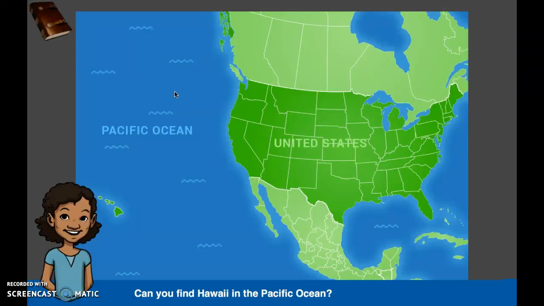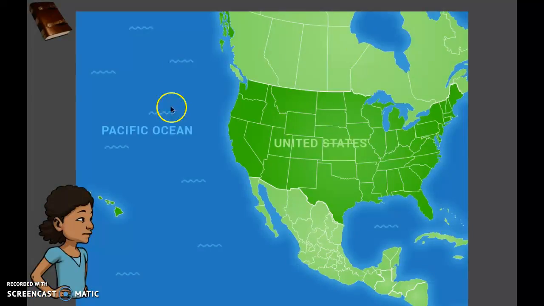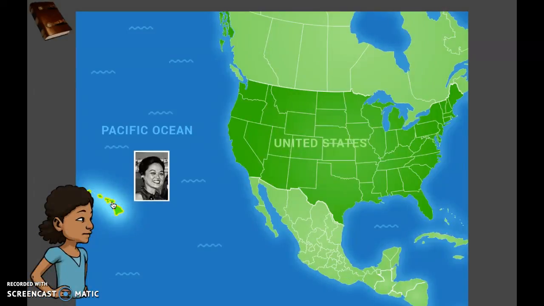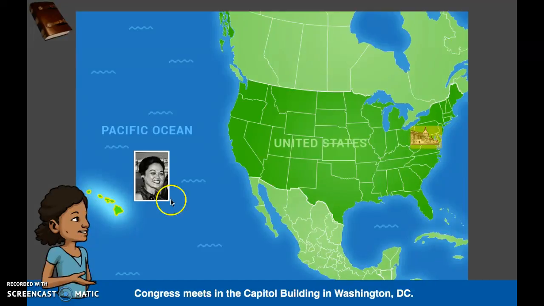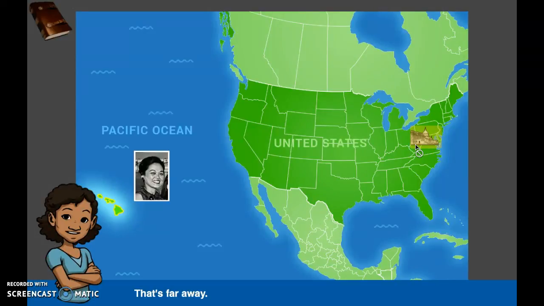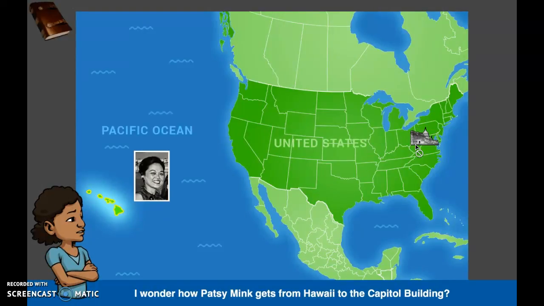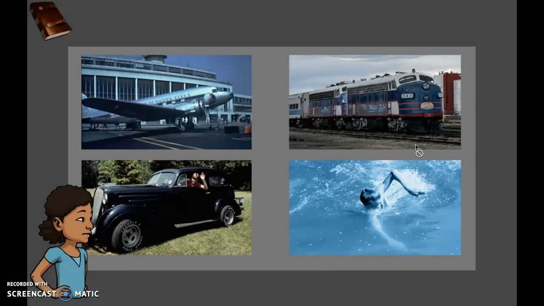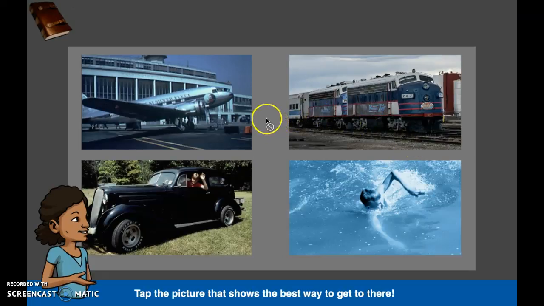Can you find Hawaii in the Pacific Ocean? So now we will find Hawaii and where Hawaii is located and we will click on it. Yes, that's Hawaii. Patsy Mink represents. Congress is in another country, Washington, D.C. That's far away. I want to help Patsy Mink get from Hawaii to the State Building. Does she fly, drive, swim, or ride a train? Tap the picture that shows the best way to get there.